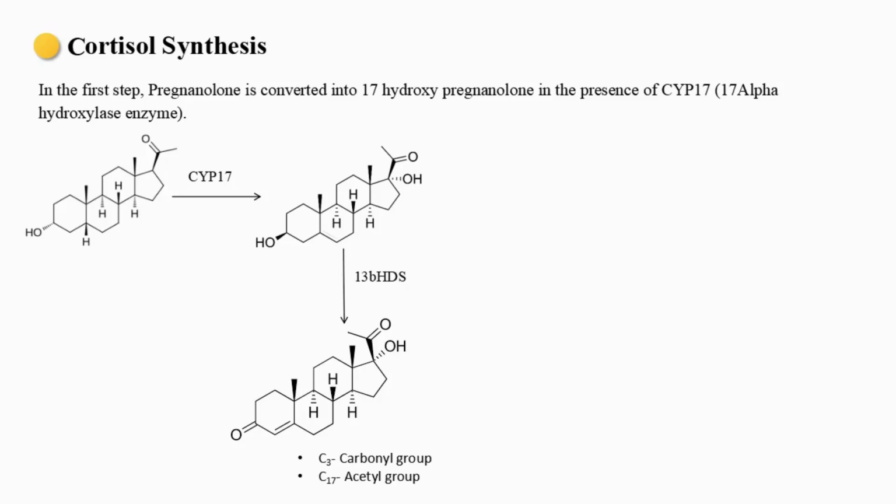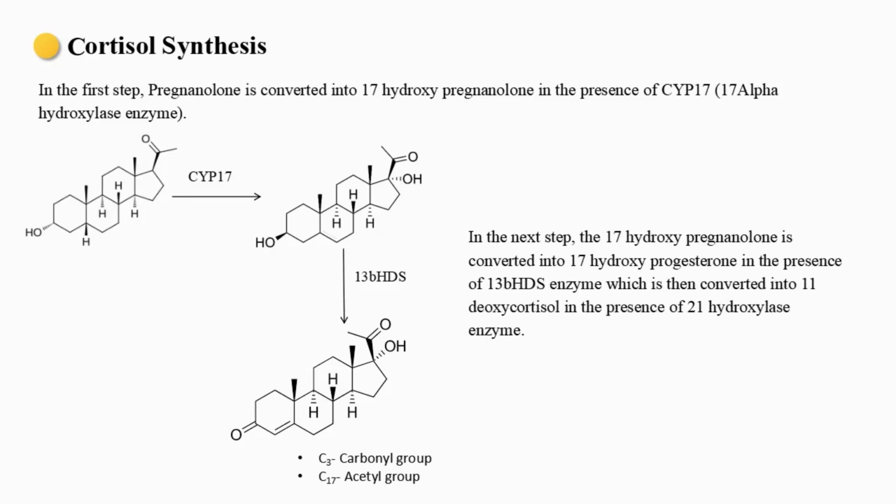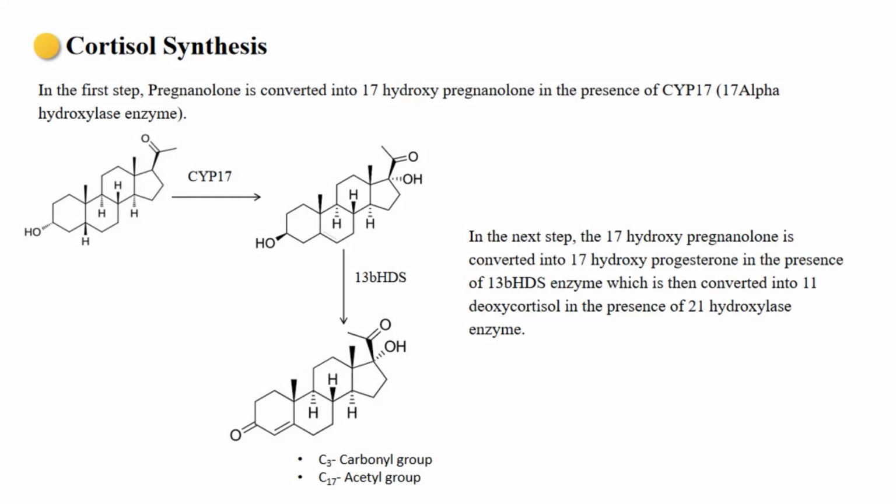You can see in the first reaction, pregnenolone, in which the acetyl group is present at carbon 17, is converted into 17-hydroxypregnenolone in the presence of enzyme CYP17. In the second molecule, there is an acetyl group at carbon 17 in addition to a hydroxyl group at carbon 17 too.